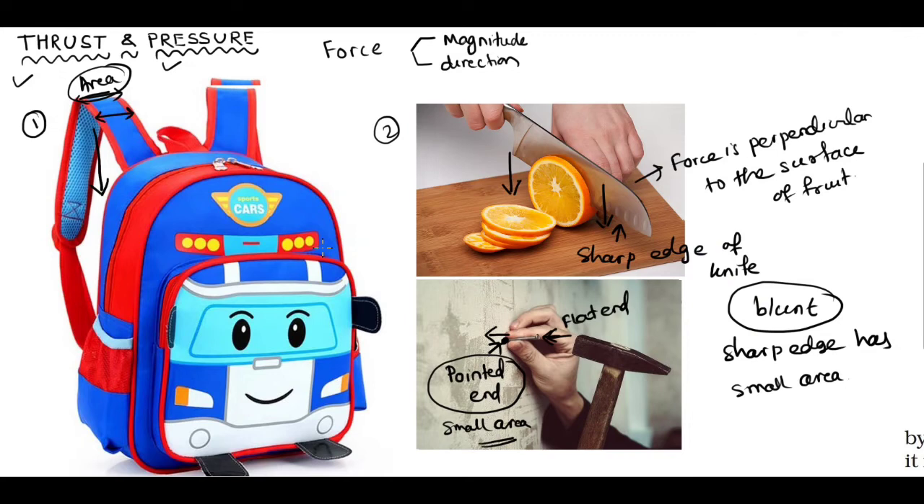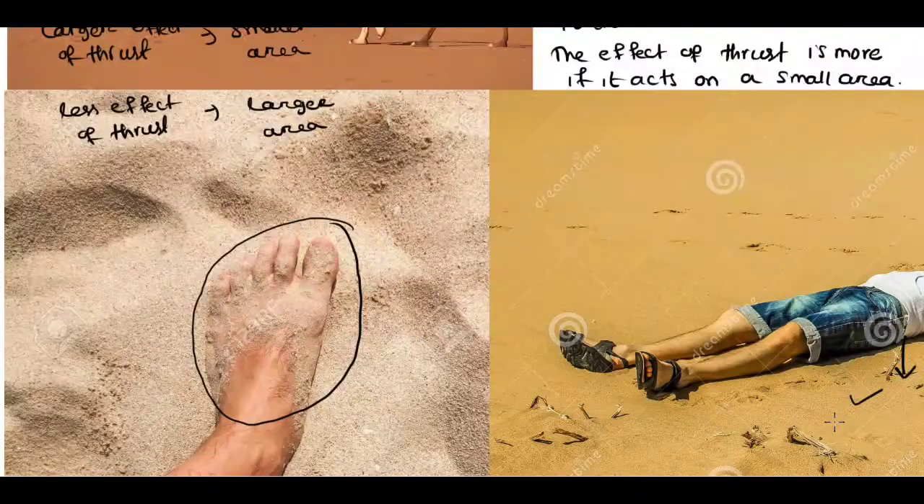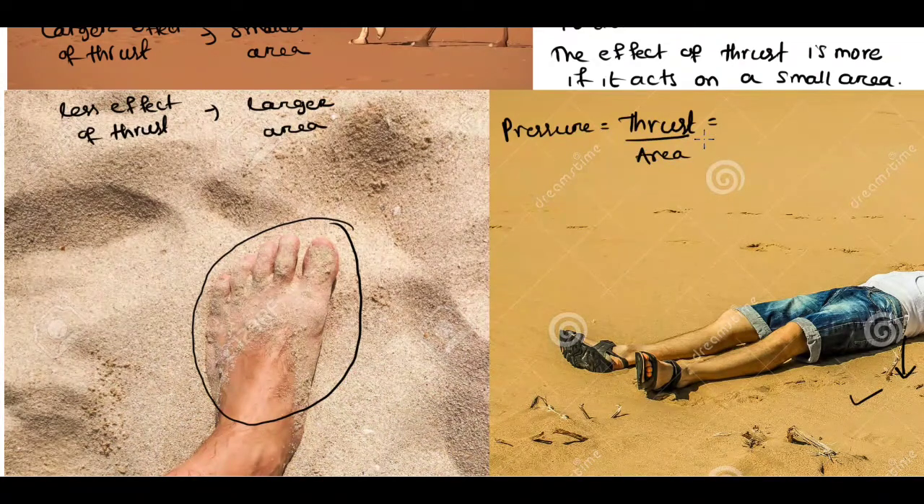So pressure is nothing but thrust per area. Let me write here the important formula. Pressure is nothing but the thrust acting per unit area, that is, the perpendicular force divided by the area on which the force is acting. That is known as pressure.